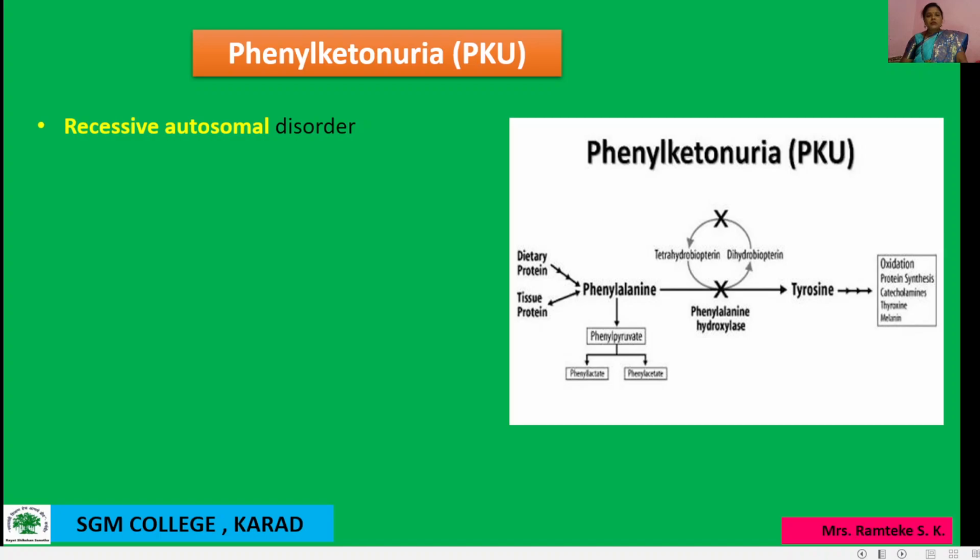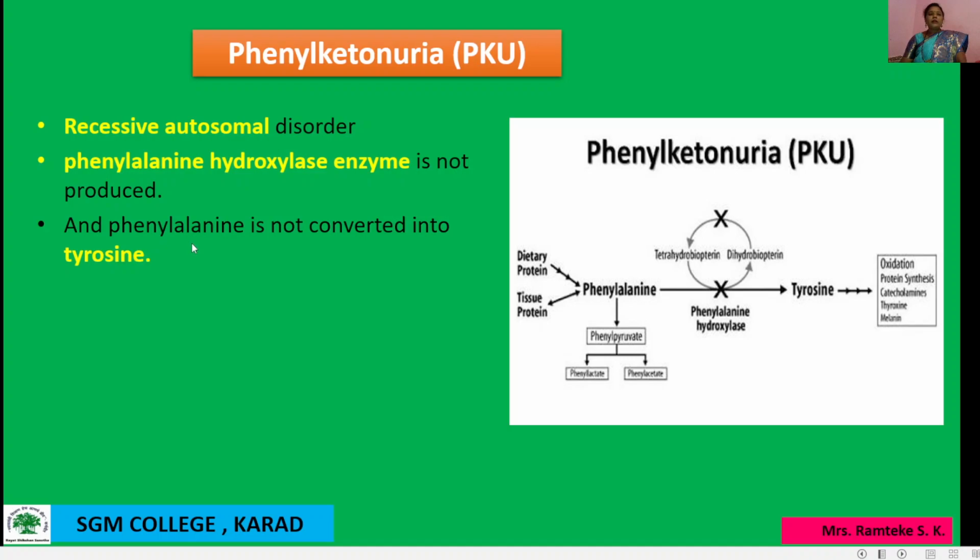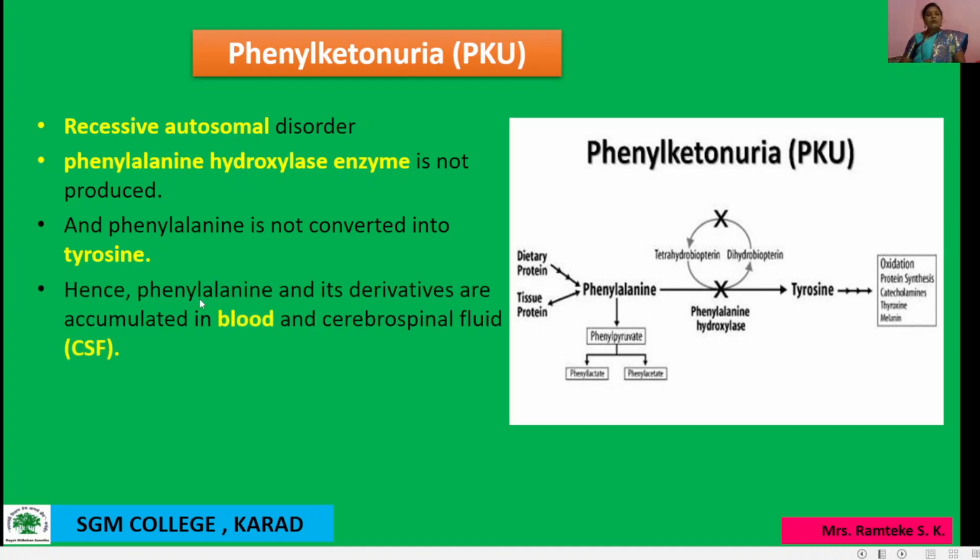This enzyme is essential for conversion of the amino acid phenylalanine into tyrosine. So phenylalanine hydroxylase enzyme is not produced, and phenylalanine is not converted into tyrosine. Hence phenylalanine and its derivatives are accumulated in blood and cerebrospinal fluid, that is CSF.